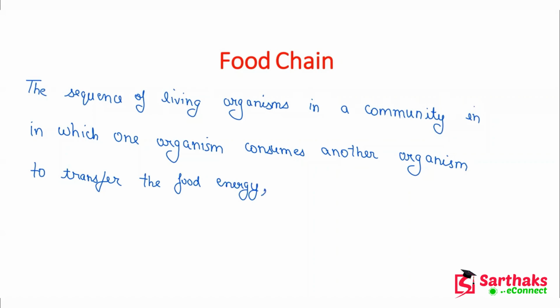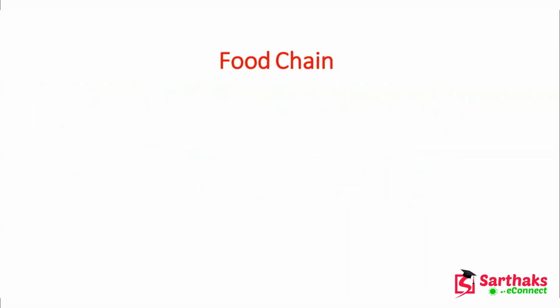And this is called a food chain, where one organism consumes another organism to transfer the food energy. We can also define a food chain as unidirectional, where transfer of energy takes place only in one direction. Unidirectional means only in one direction.